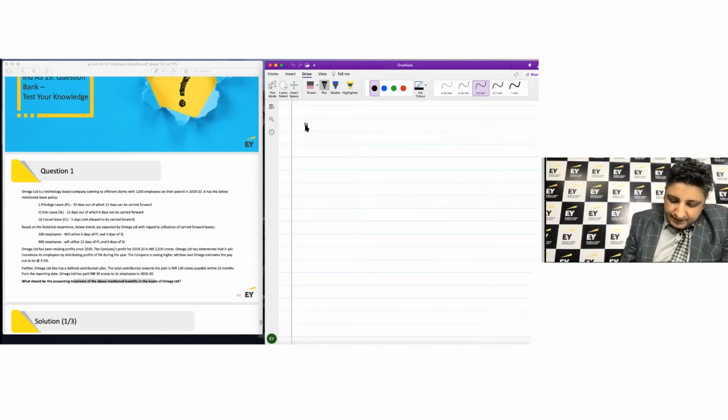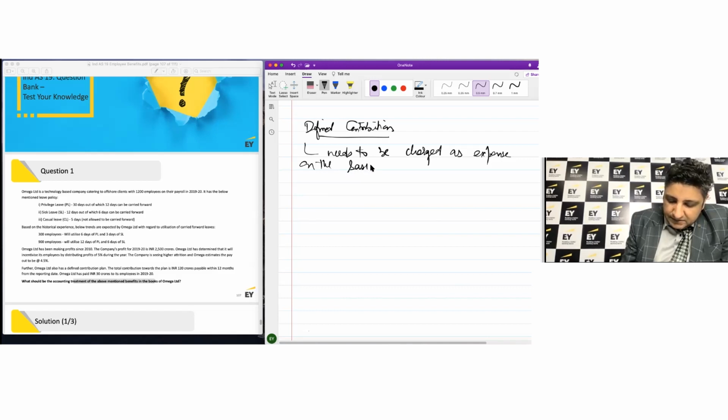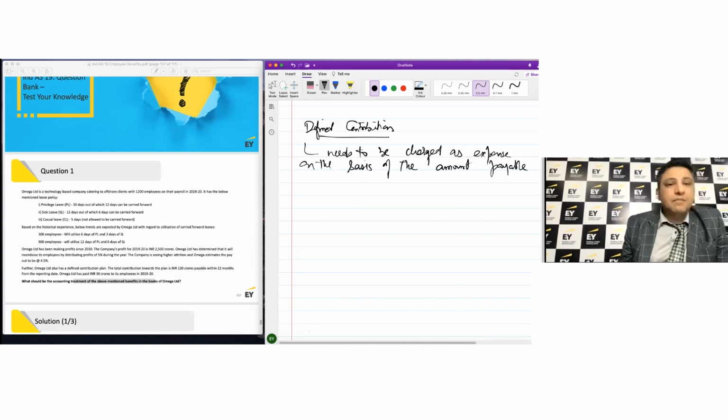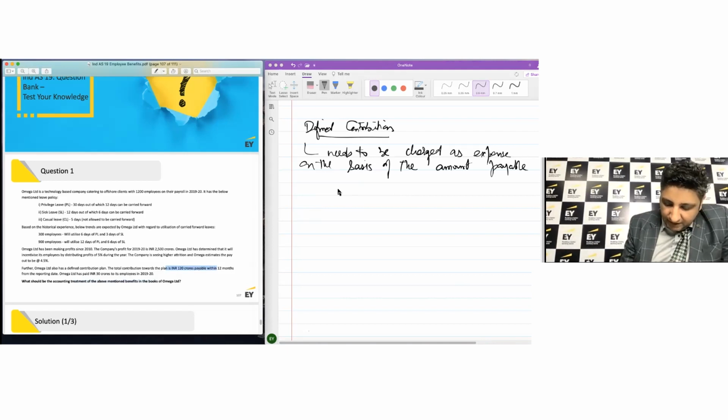Regarding the defined contribution, right? Any such contribution needs to be, again, charged as expense on the basis of the amount payable, which in the given case is 120 crores.